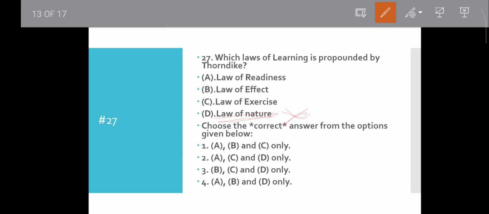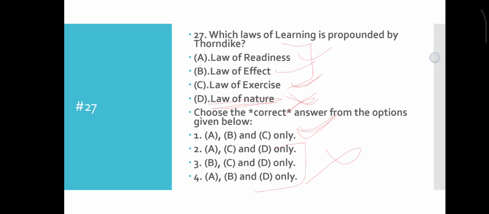Law of effect is correct, obviously. Law of readiness is correct. This is one of the primary laws. Then law of exercise. Obviously, these three are the primary laws of Thorndike. So A, B, C will be the correct answer. We can also use the elimination method: D will be incorrect, and in the other three options D is present, so those will be incorrect. So option 1 will be correct. Move to the next question.